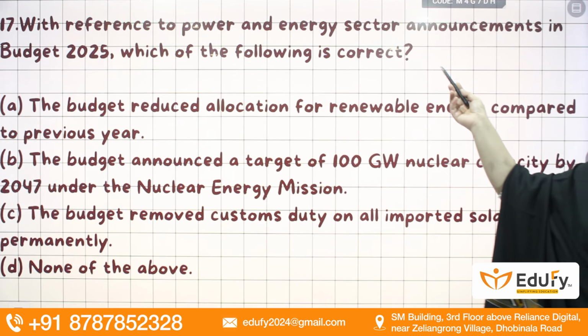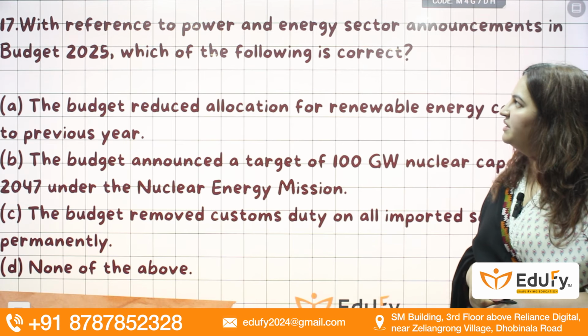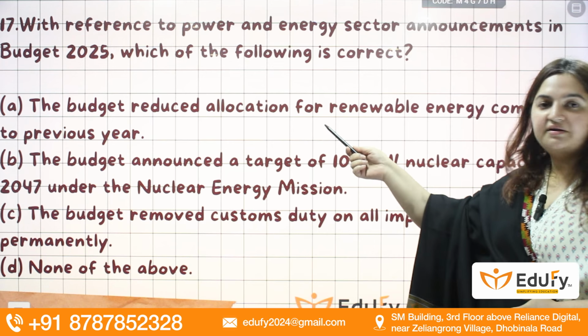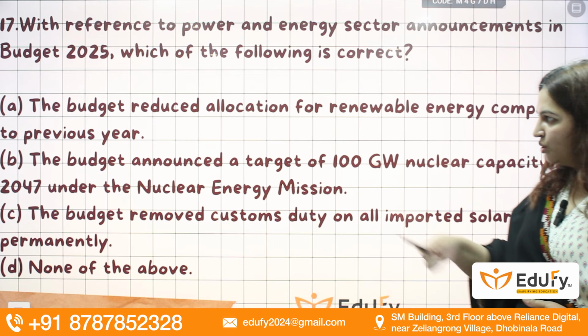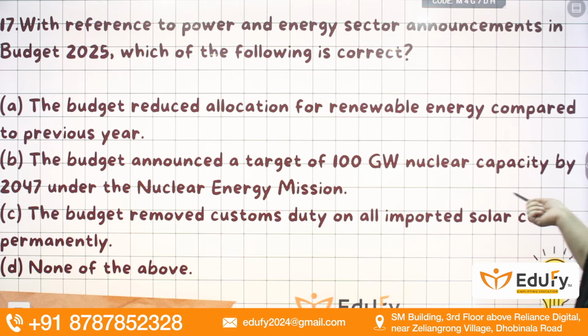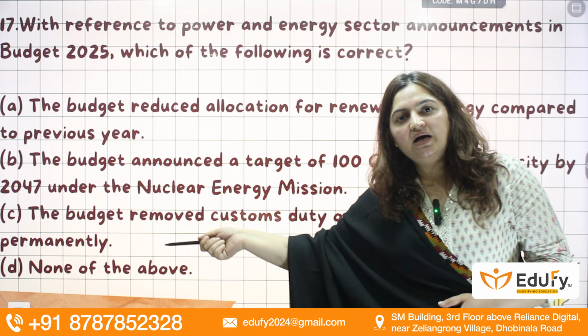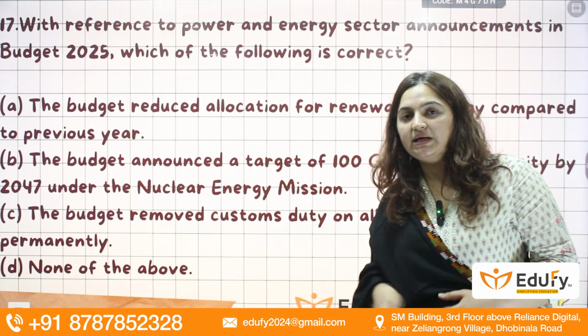Next question. With reference to the power and energy sector announcements in the 2025 budget, which of the following is correct? The budget reduced allocation for renewable energy compared to the previous year? No. The budget announced a target of 100 gigawatt nuclear capacity in India by 2047 under the nuclear energy mission.